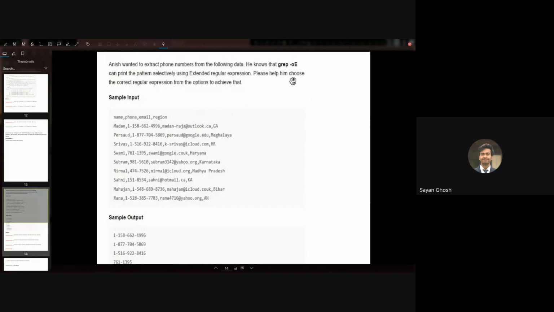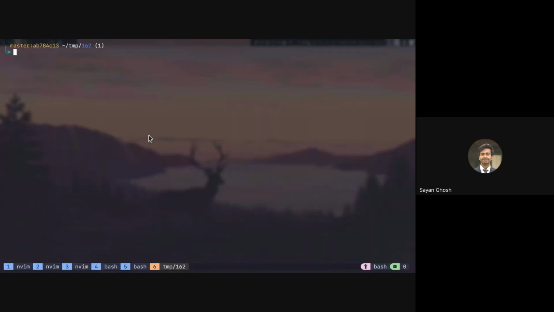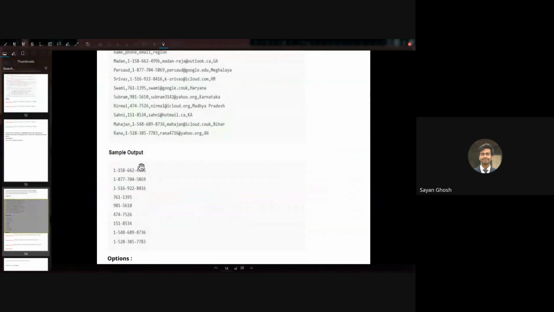So why not use cut minus D and field with the field separator as comma? We want to specify particularly that we want to use grep here, like all the options are of ERE only. So obviously you can use cut by comma and take the second field. That will be easier. But because the question asks for the regex that matches, so we have to only use the regex.